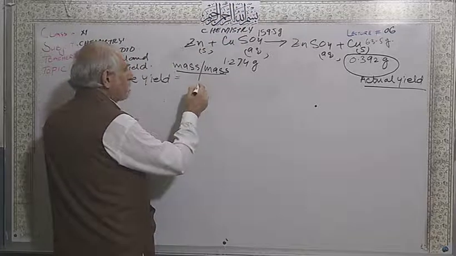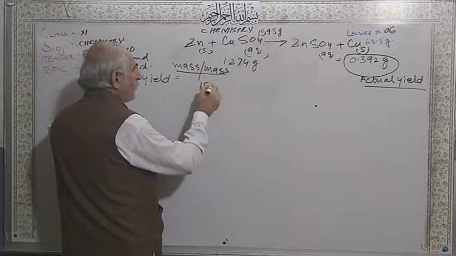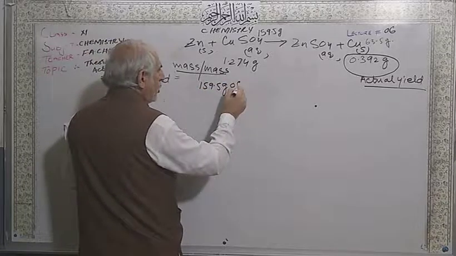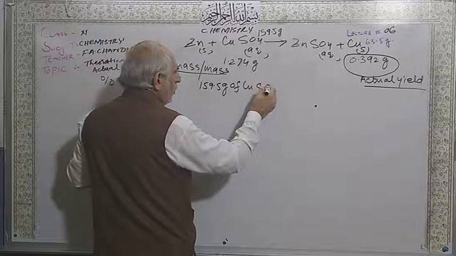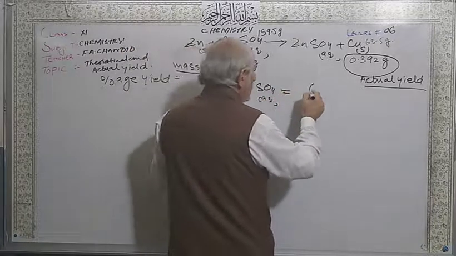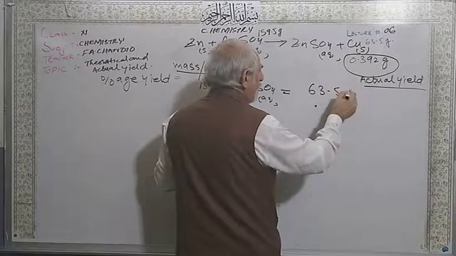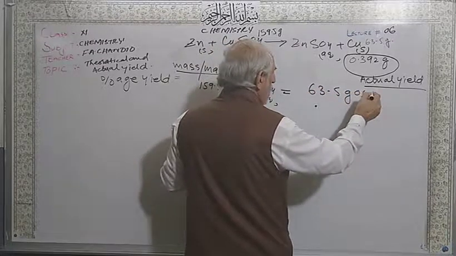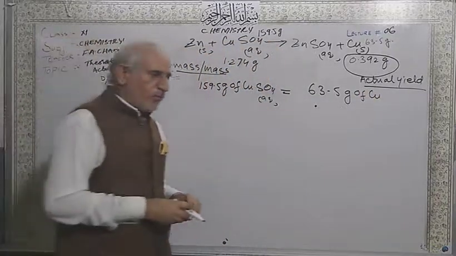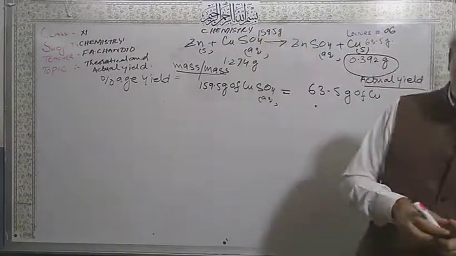So I am writing: 159.5 grams of copper sulfate give 63.5 grams of copper, according to the stoichiometric equation.